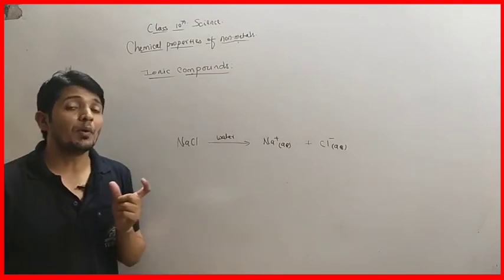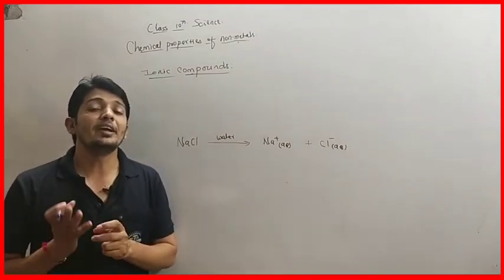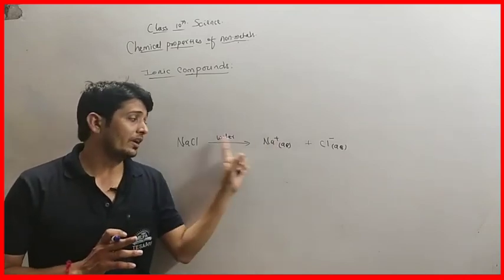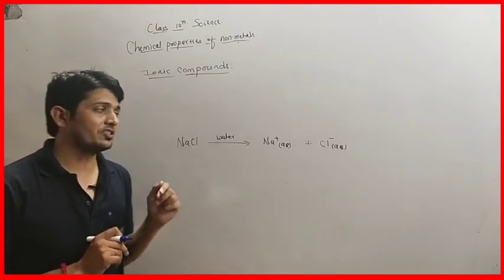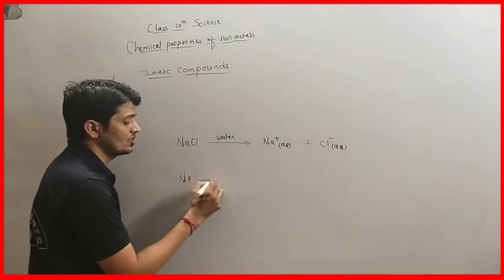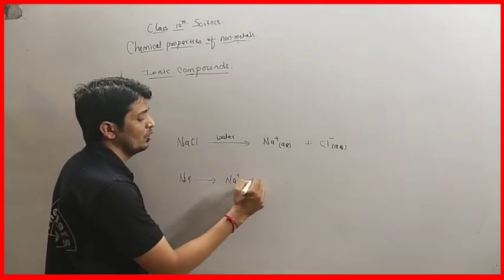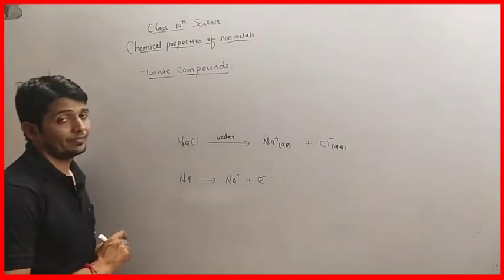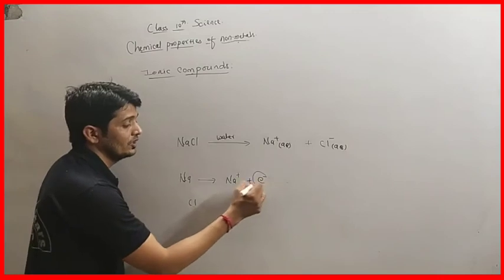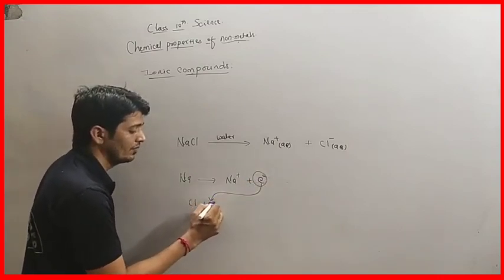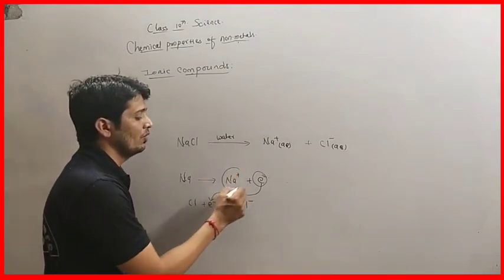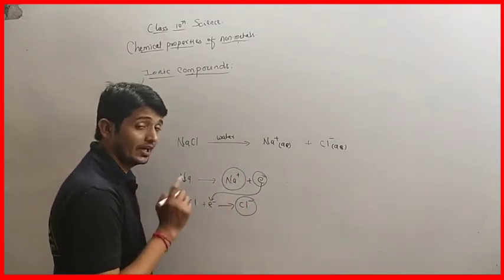Ionic compounds are formed by the give and take of electrons. That's why they have an ionic bond between chlorine and sodium. See, the process is that sodium first forms sodium positive ion by loss of an electron. This electron is accepted by chlorine. So this electron is gained by chlorine, and chlorine will form Cl negative ion. So here we have a positive ion and here we have a negative ion.